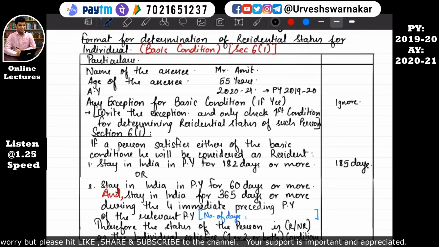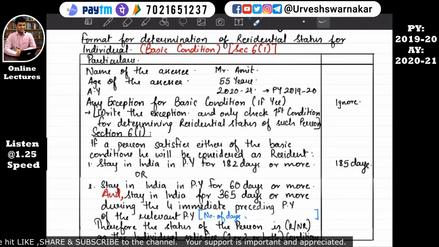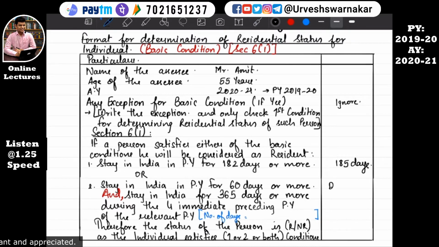So if Mr. Amit satisfies this first basic condition, we don't need to check the second condition again. Any one of the two conditions being satisfied is sufficient enough to declare Mr. Amit as resident. Since he has already satisfied the first condition, why do we need to check the second condition again? Why waste time? So we'll not waste time here. I'll write here, do not waste time here.